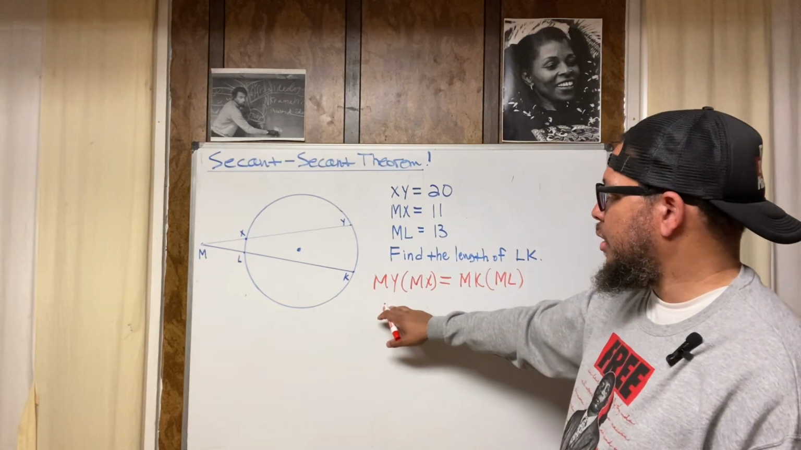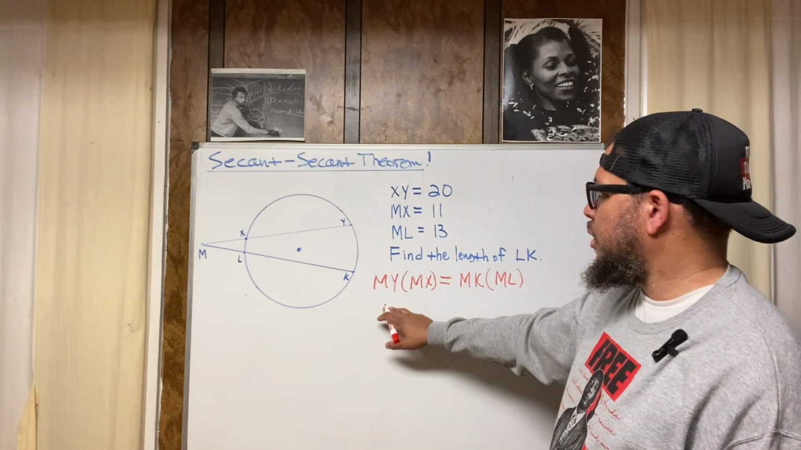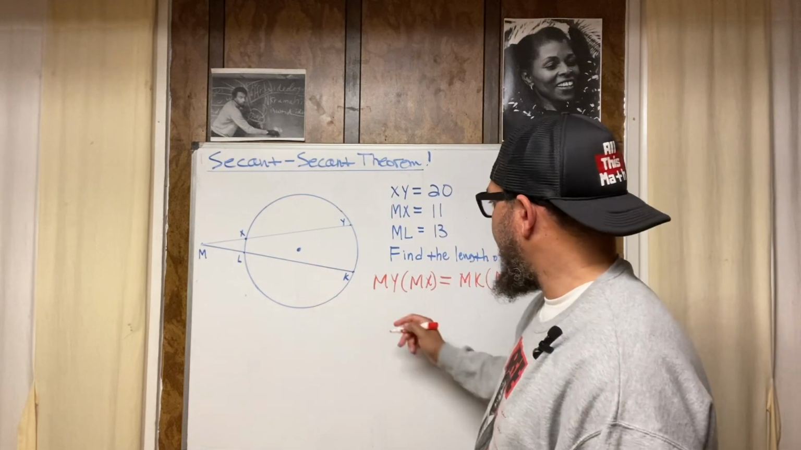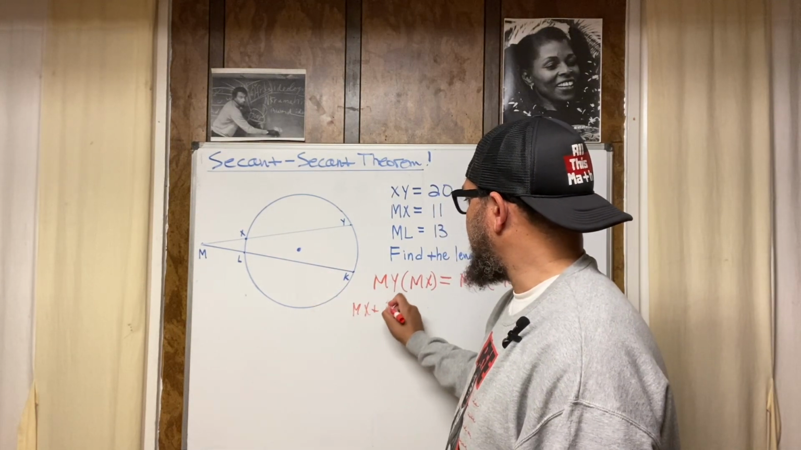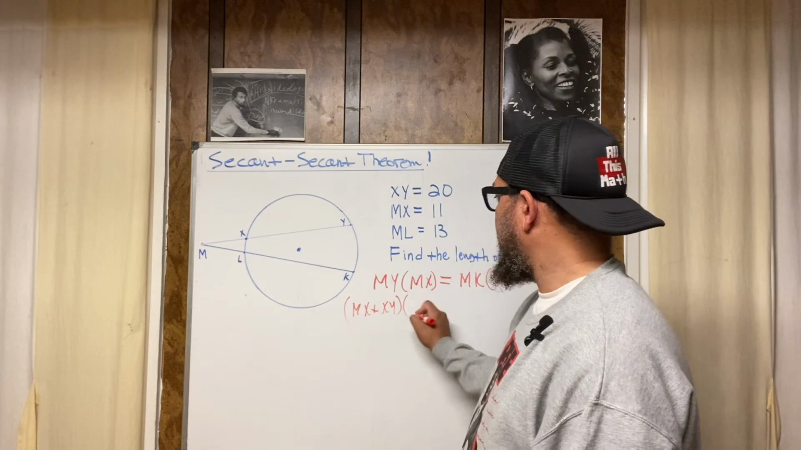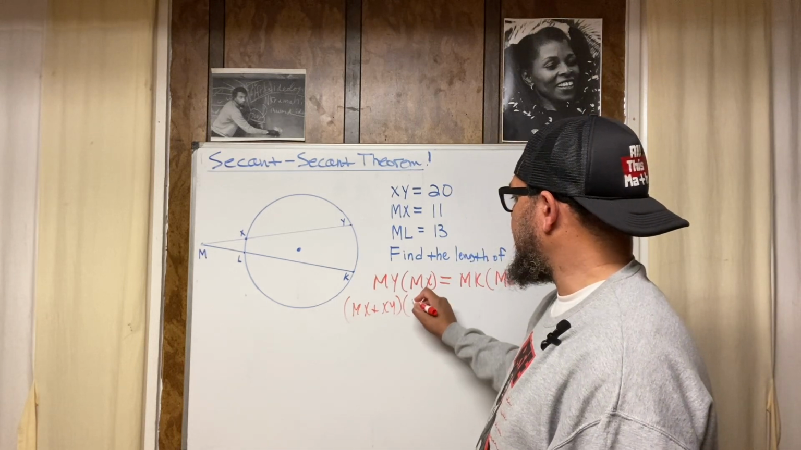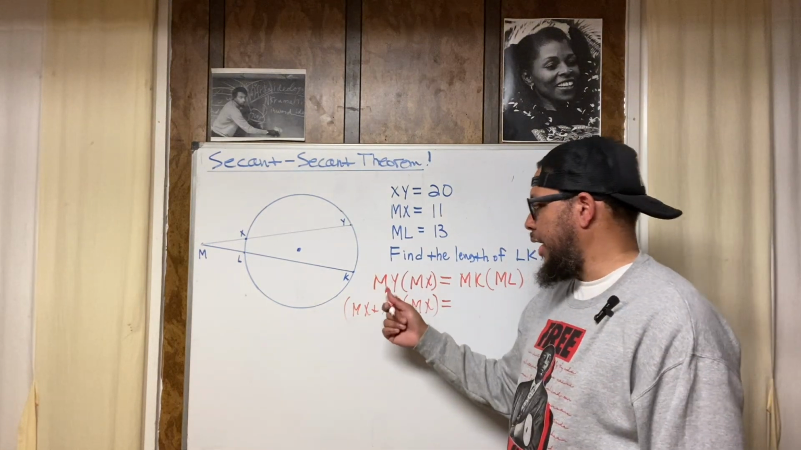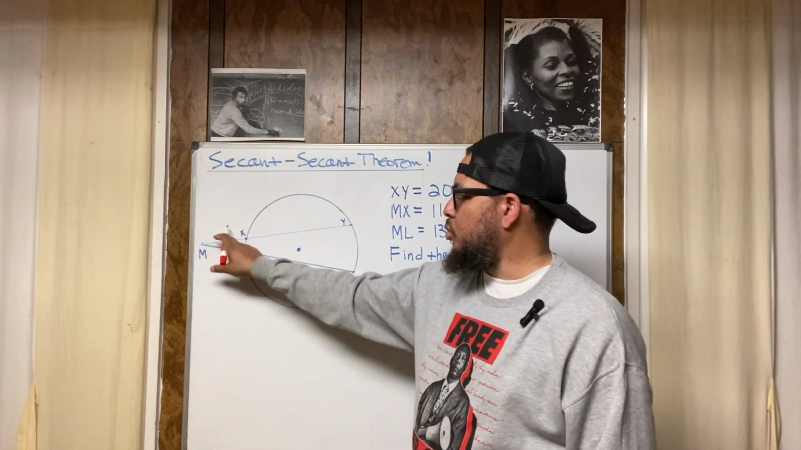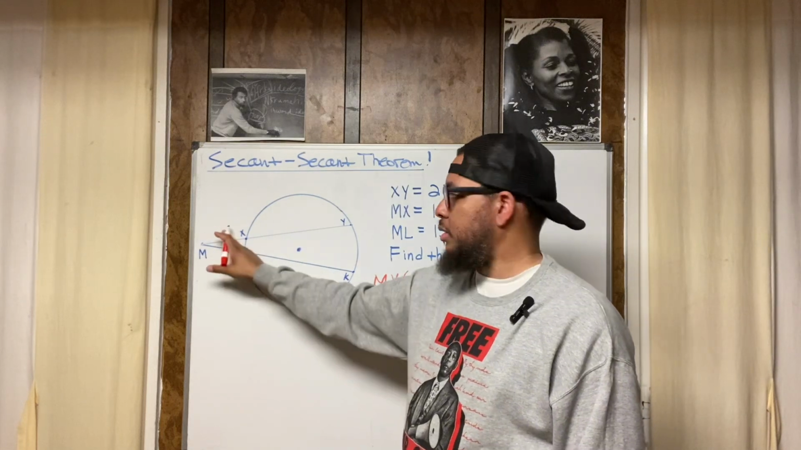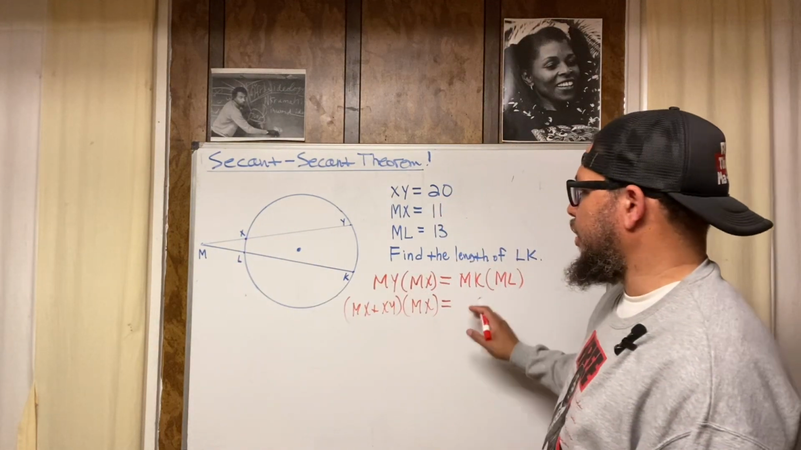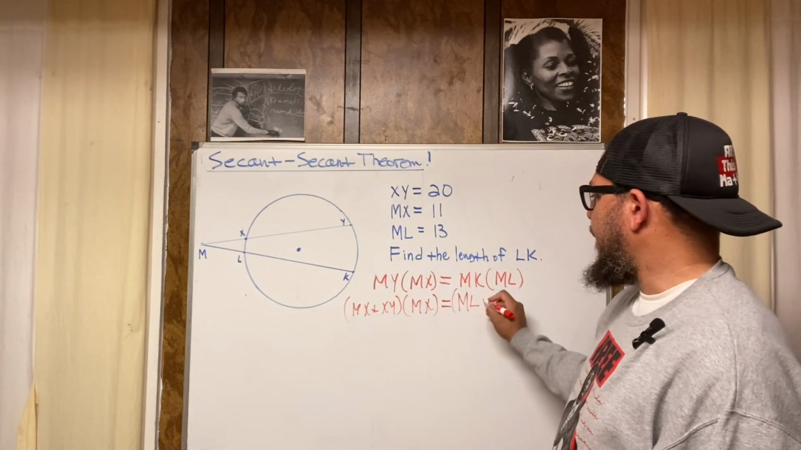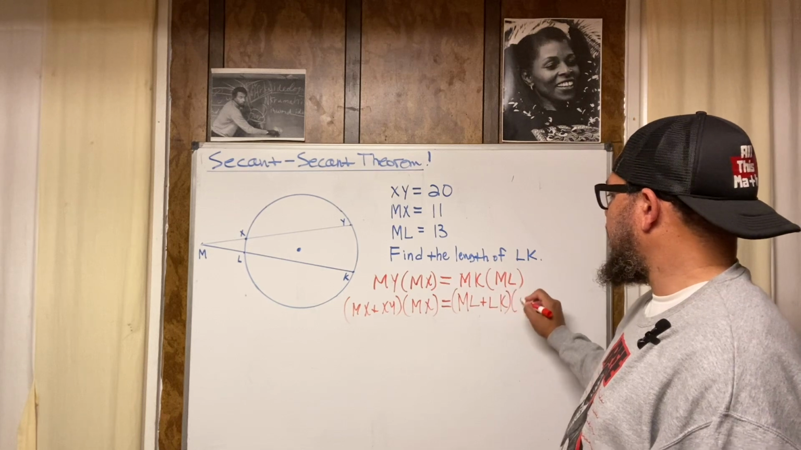So what's MY? MY is from this point to that point. So MY is equal to MX plus XY. I'm going to write this again. I forgot about this step, because I had to break MY up into two segments. See, MY is two segments, this one plus this one. And the same thing with MK. MK is this one plus this one. I wasn't planning on doing that, but it's all good. ML plus LK, times ML.